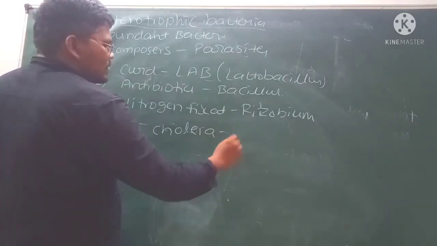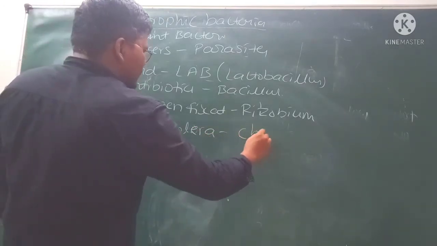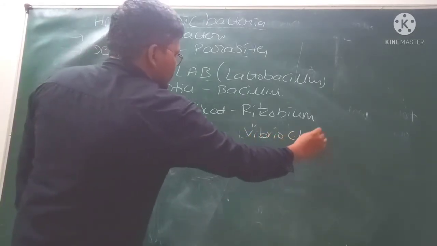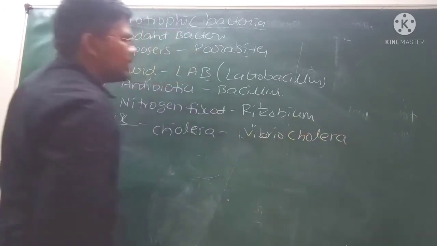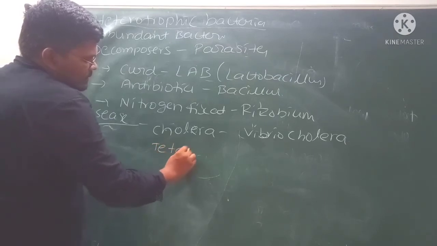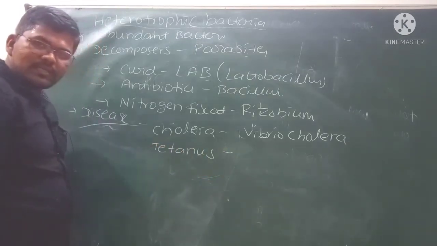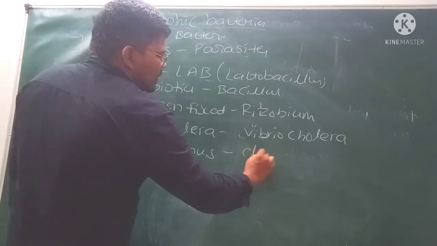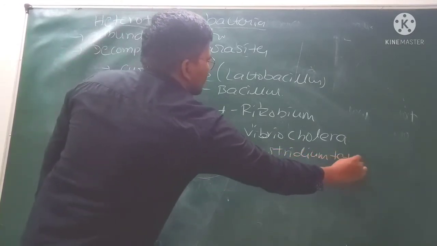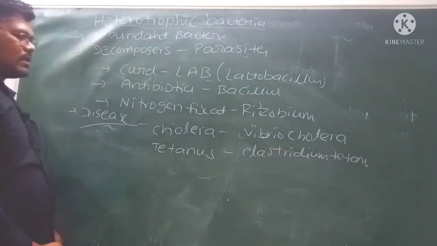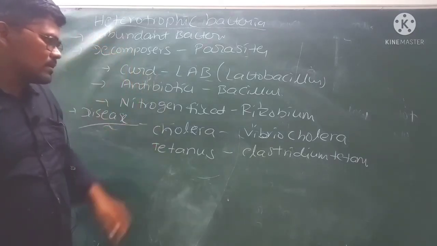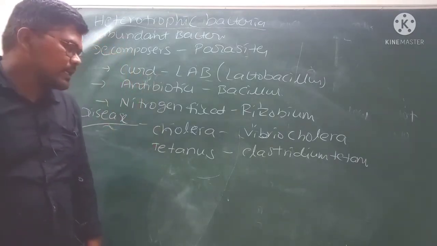Cholera is the disease which is caused by the bacteria called Vibrio cholerae. Next, tetanus. Tetanus is also one type of disease that is caused by Clostridium tetani. Tetanus is caused by Clostridium tetani. Cholera is caused by Vibrio cholerae.